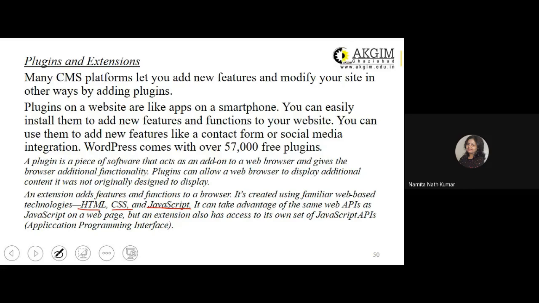You can showcase some of your work. You can upload pictures of you performing some of the work, so that you can create a basic personal website. So it is very easy to prepare a website using a content management system. And you can also add plugins and extensions, which will give add-on features or additional functionality to the website and accordingly the browser on which you will be opening the website. So this is as far as plugins are concerned.